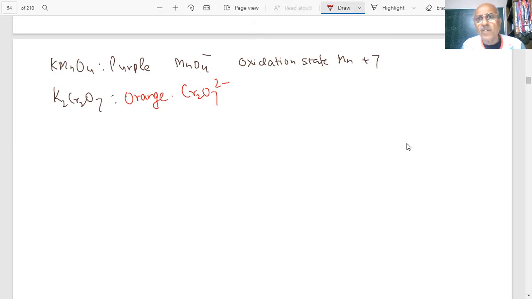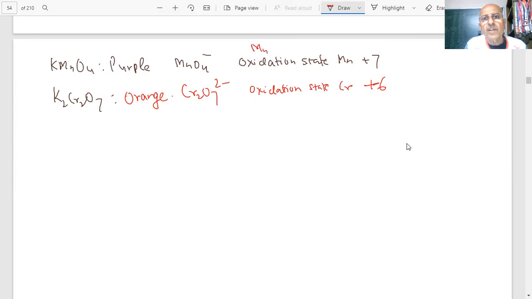This is purple, this is orange. What is the oxidation state of chromium in this compound? It is +6.